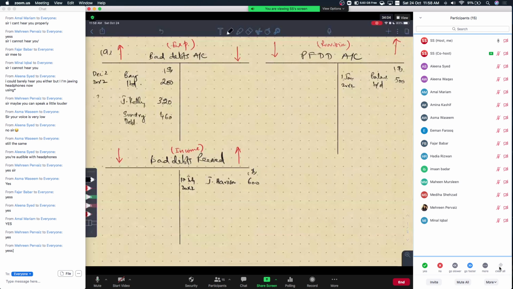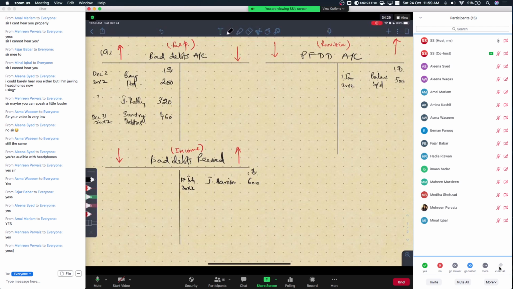So sundry debtors or miscellaneous debtors, you can write anything. And there is no date given either, so you can leave the date columns blank, or you can just put 31st of December 20x2. When you don't have the date of the event, it's an optional thing. You can either leave it blank, or you can put the last date of the financial year. So the information has been placed in the accounts.